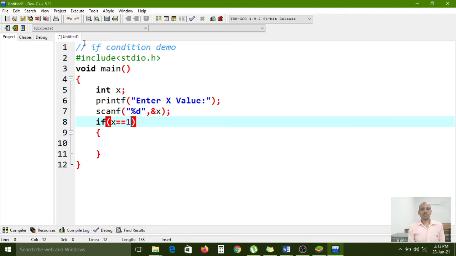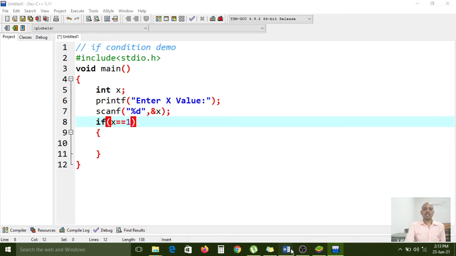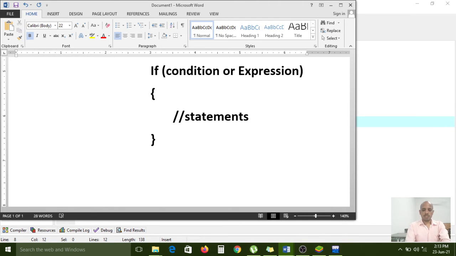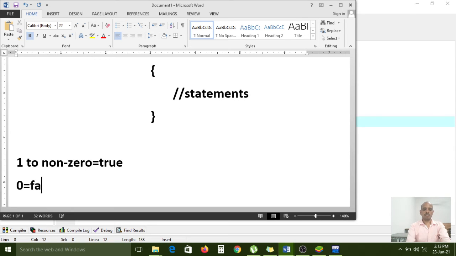If it is a true condition, it can be any non-zero value: 1 to non-zero equals true, 0 equals false. So if you enter positive values, then the condition becomes true. If the value is 0, then the condition becomes false, right?